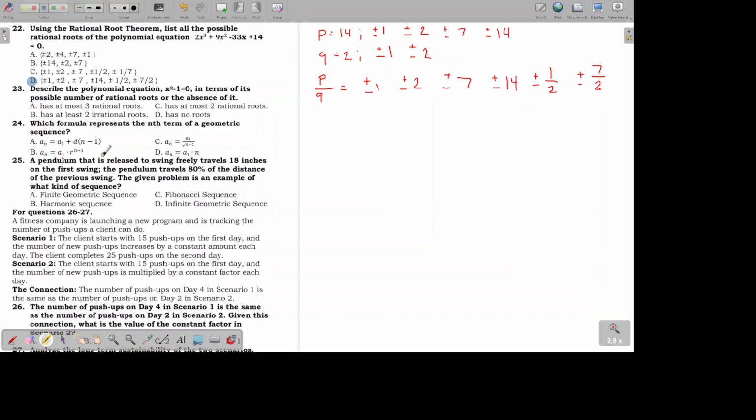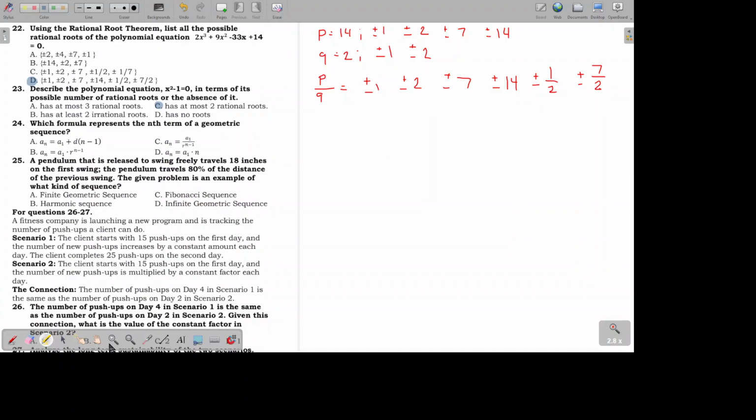Let's have number 23. Describe the polynomial equation x squared minus 1 equals 0 in terms of its possible number of rational roots or the absence of it. Okay, so when the degree is 2, then the highest number of possible roots is 2 as well. So it has at most 2 rational roots, letter C. You just have to look at the leading term and look at its exponent, meaning the highest exponent you can see in the expression.